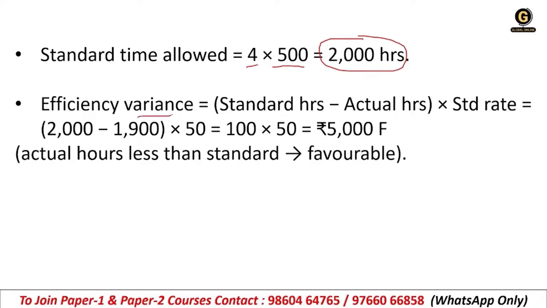The efficiency variance formula is standard hours minus actual hours into standard rate. We have standard hours 2000, which we calculated. Actual hours taken are 1900, into 50. What is 50? That is the standard rate. So we have 100 remaining hours into 50 standard rate, giving 5000 rupees favorable. It is positive, so it is favorable. Actual hours are less than the standard, so it is favorable.